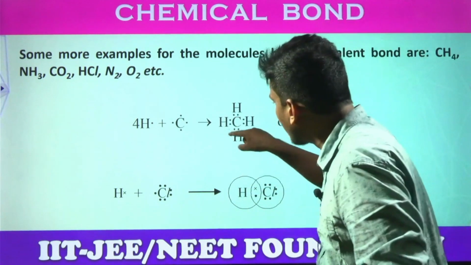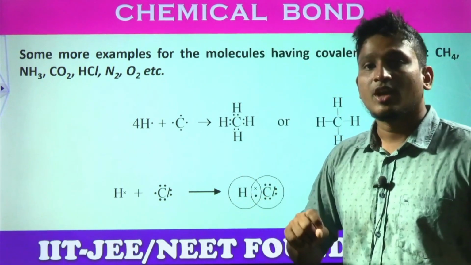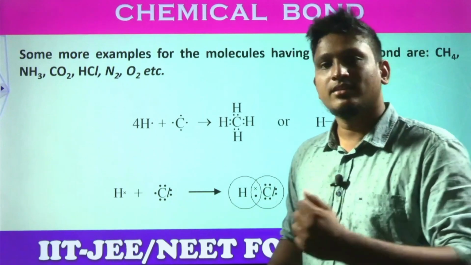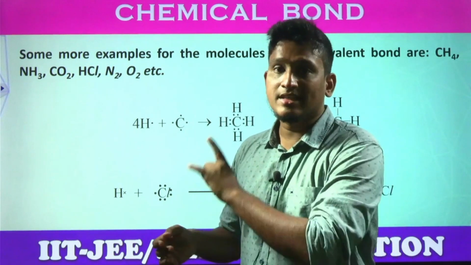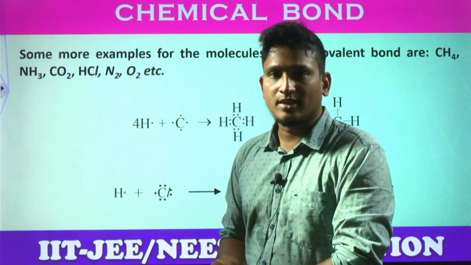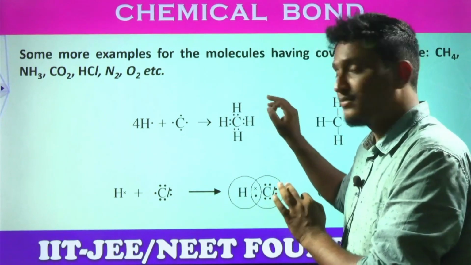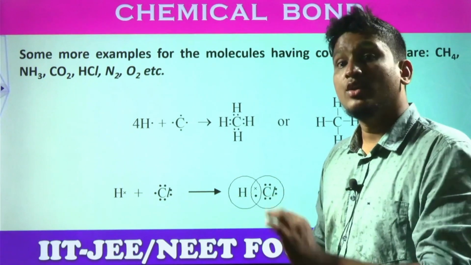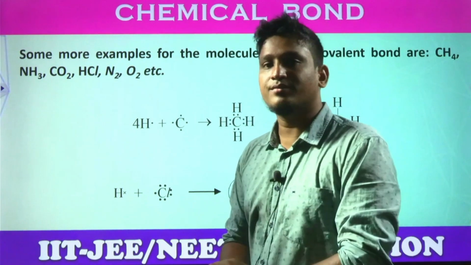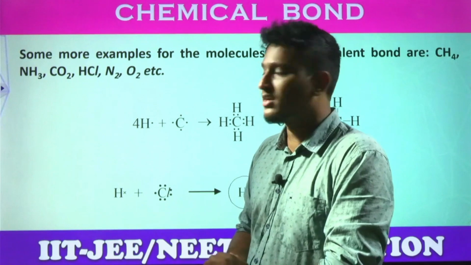Now look at the electrons surrounding the carbon. How many electrons are there? How many dots are there? 8. 8 means octet configuration or not? All this happens in the valency shell, students. So carbon gets octet configuration and the hydrogens get duplet configuration. A 2-electron configuration is called helium configuration, or duplet configuration.